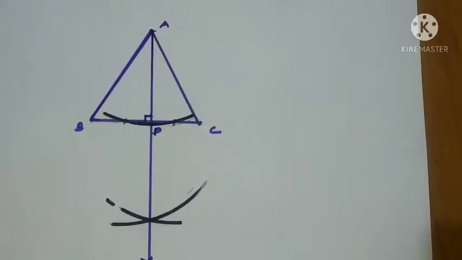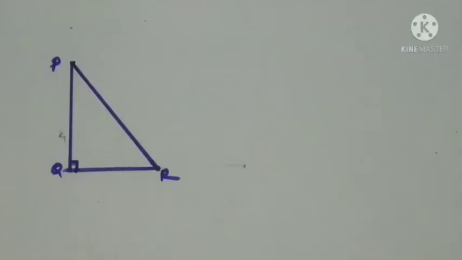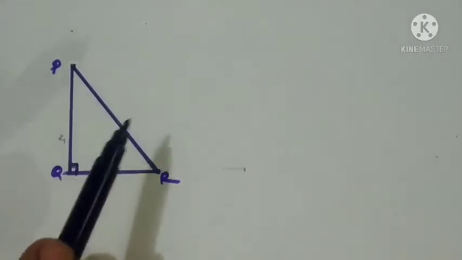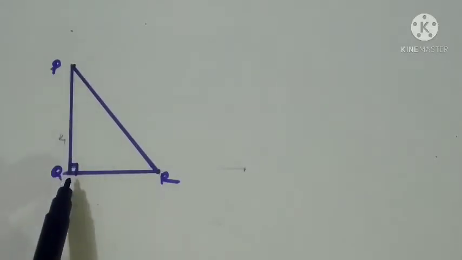Similarly, we can go for the other two sides also. Take a right angle triangle. A right angle triangle means one angle is 90 degrees only. PQR, angle Q is equal to 90 degrees. Now the question comes, which is the altitude for this one? So what is the definition? It says the perpendicular line segment drawn from the vertex to the opposite side.